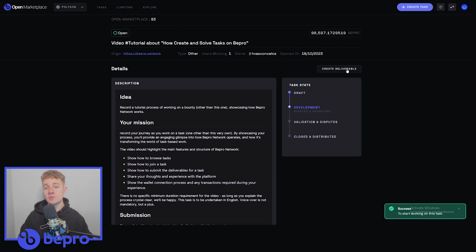The part that I was going to struggle on was ensuring that I included all of the contracts that somebody might run into whilst completing a task on one of these task marketplaces. So my way around this was that I was going to launch a custom network on the Bepro Network application, and by doing that I would be able to customize how long these tasks would enter draft phase and dispute phase, and I would be able to host the bounty and complete it myself very quickly, resulting in me being able to include all of the contracts in the submission.